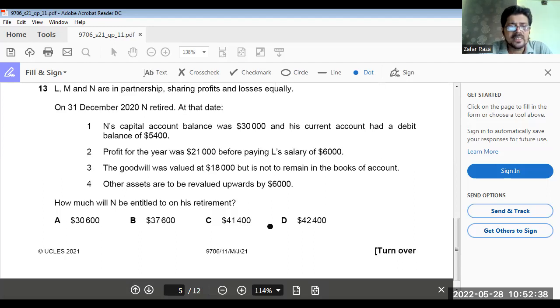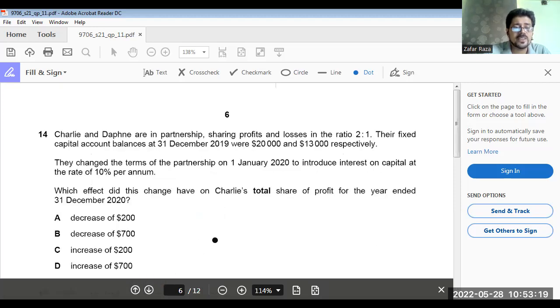See, N's capital account balance was 30,000 minus the debit balance 5,400 in current account. Then 21,000 minus 6,000 is 15,000. So out of that residual profit of 15,000, you will get 5,000. So plus 5,000. Goodwill, you will get 6,000, and 2,000 from the revaluation profit. So 37,600 will be entitled to N at the time of retirement. Now come to 14.